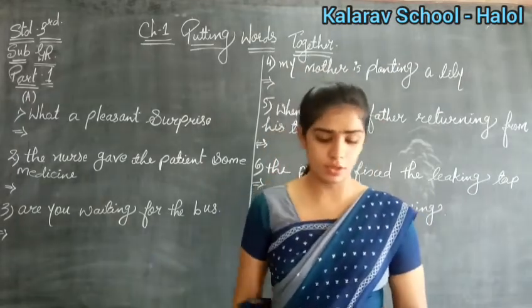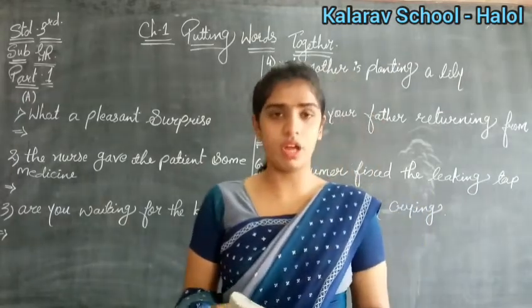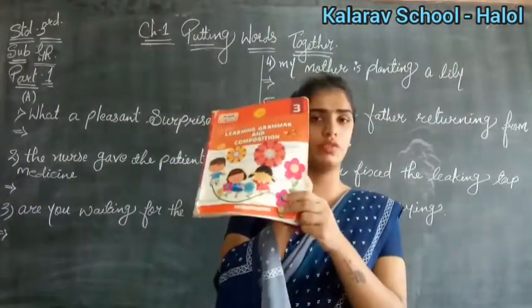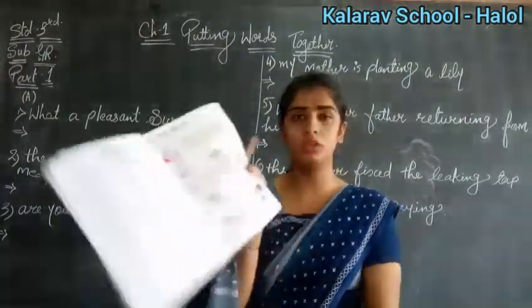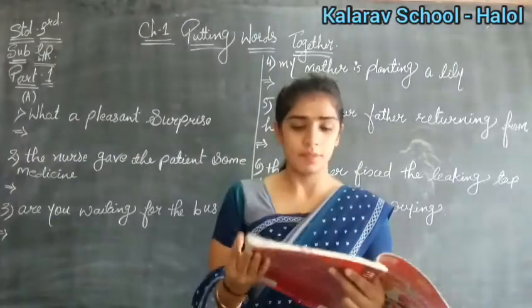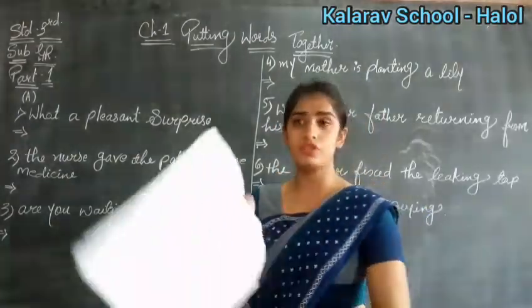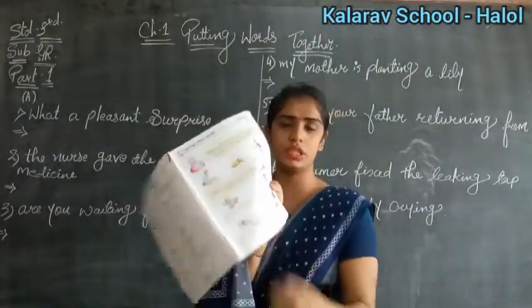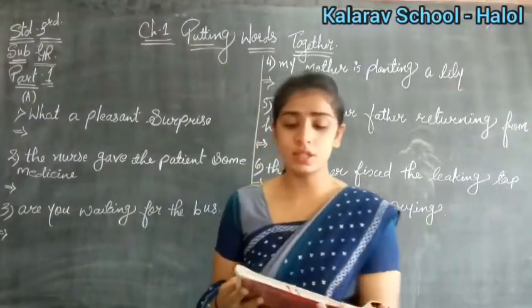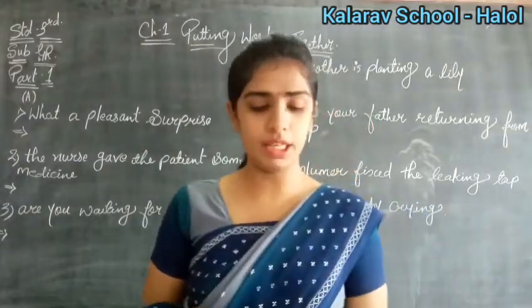Okay? Yes, so now see on page number 1 in your grammar workbook. See, this is your workbook. Yes, you have to take out page number 1. Yes. Okay, now see what is first written in the yellow box. Here you have to see. Okay. A sentence is a group of words that makes complete sense.